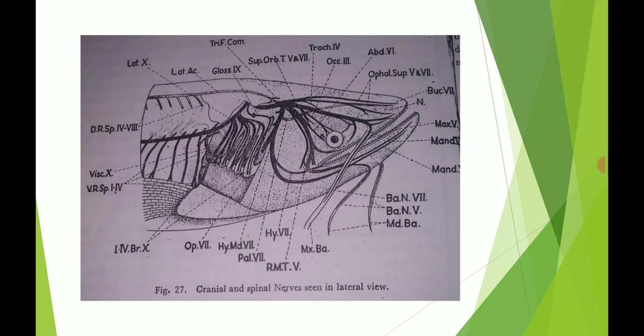The various nerves present here have short names. We see here the third, then the supraorbital, then the ninth, the glossopharyngeal nerve, present here. Then the first nerve, related to the olfactory lobes, is present here.